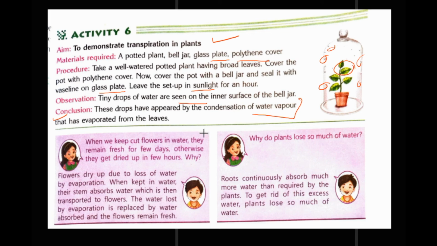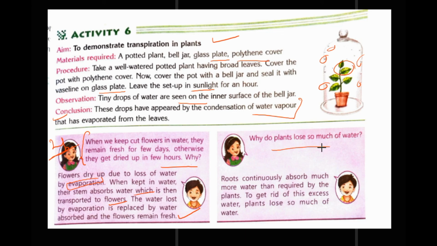When we keep cut flowers in water, they remain fresh for a few days, otherwise they get dried up in a few hours. Why? The reason is well known to you, because flowers dry up due to loss of water by evaporation. When we keep them in water, the stem absorbs water, which is then transported to flowers. The water lost by evaporation is replaced by the water absorbed, and hence the flowers remain fresh. Good question, important question for your exam.